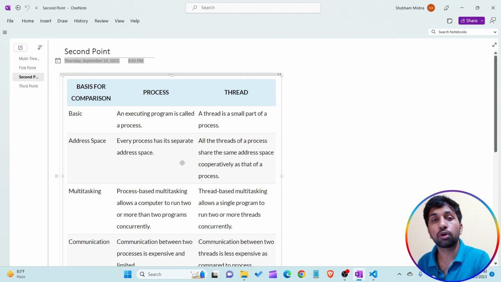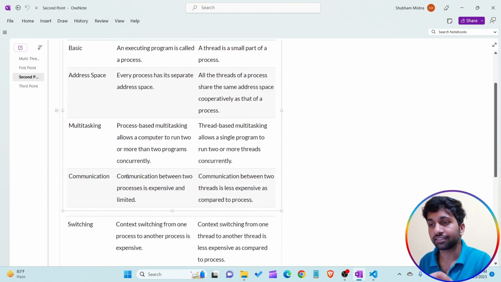When I'm talking about multi-threading, in a single program, they are using a single address space for executing the multiple small parts of a program within a single program. Okay, so this is the difference between process and thread.